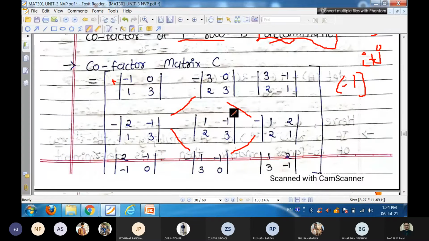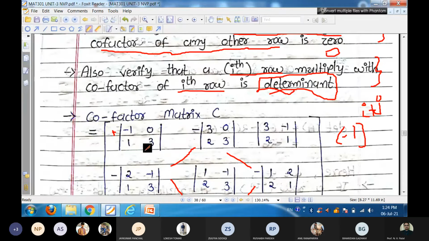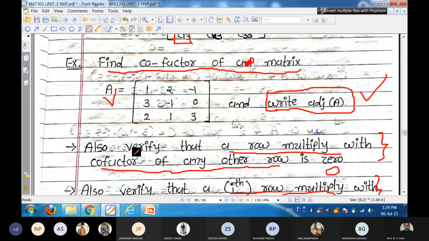But the middle 4 elements have to be multiplied by minus, while the 4 corner elements and the center element stay plus. That means their coefficient is multiplied by plus, and the middle 4 elements A12, A21, A23 and A32 in 3 cross 3 are multiplied by the minus symbol. Now these entries -1, 0, 1, 3 can be obtained from the given matrix. So the minor of the element 1, by removing or hiding the first row and first column, is -1, 0, 1, 3.